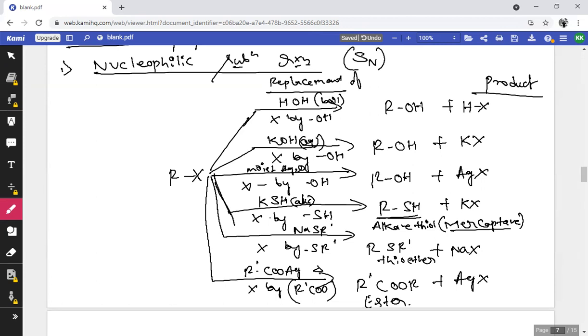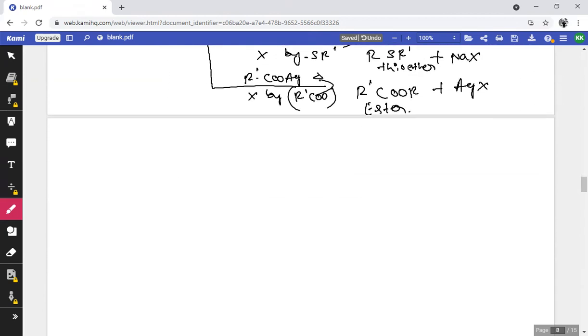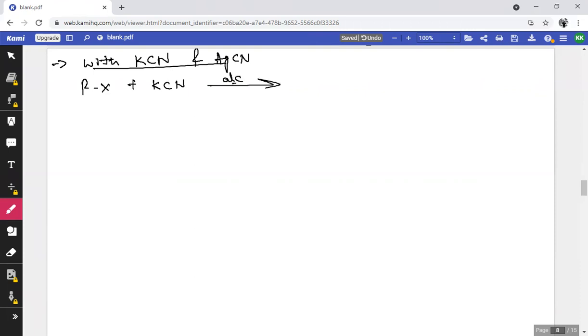Then we'll go for some more nucleophilic substitution reactions. There are a number of nucleophilic substitution reactions. The next type is a reaction with potassium cyanide, that is KCN, and AgCN, silver cyanide. What happens here? Here we consider RX, alkyl halides, treating with KCN, that is in alcoholic potassium cyanide medium.